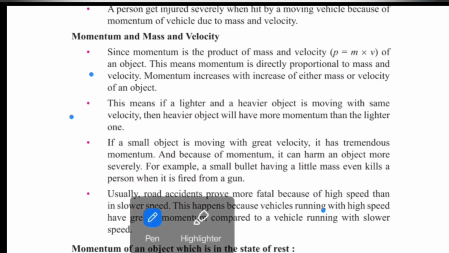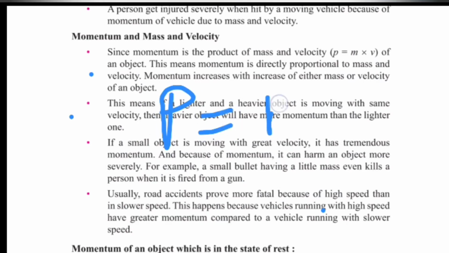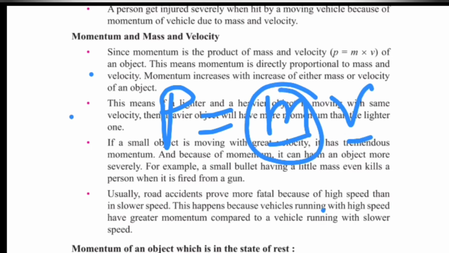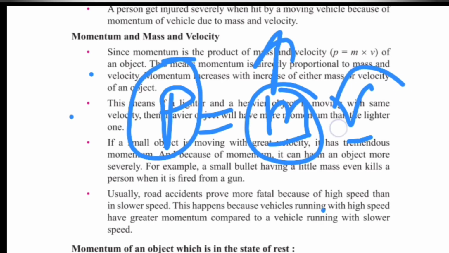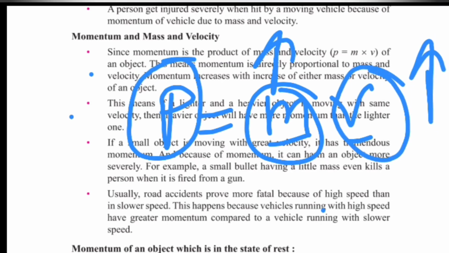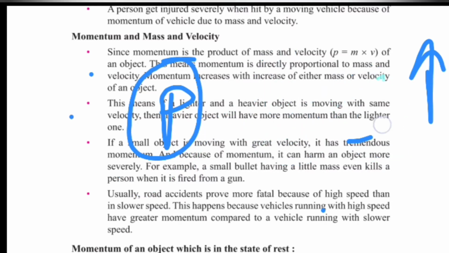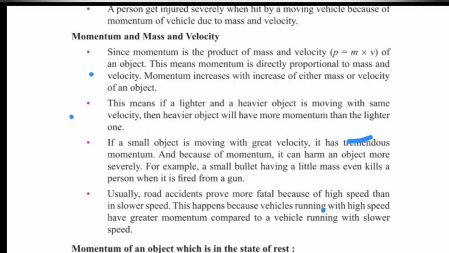As we know, momentum P is directly proportional to mass and velocity. So if we increase the mass, then momentum increases. If we increase the velocity, then also momentum increases. So we can say momentum is directly proportional to the mass and the velocity, and momentum increases with an increase of either mass or velocity.